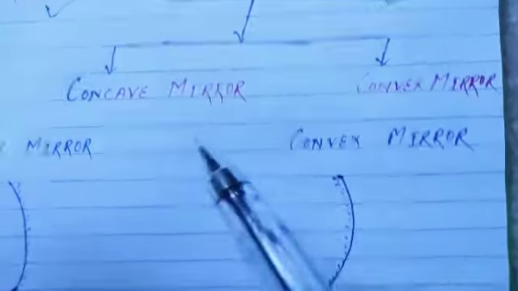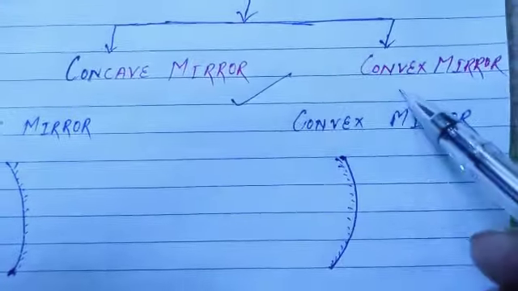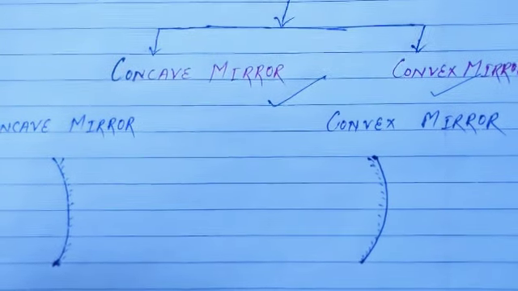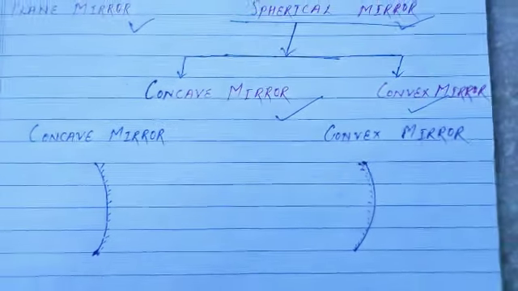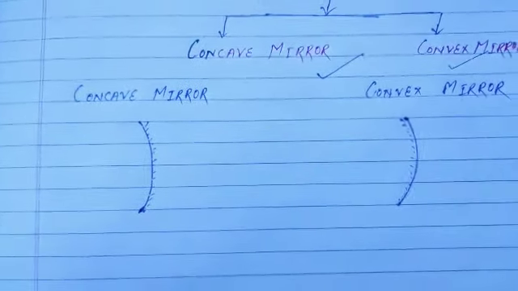And not only a mirror, it is a spherical mirror. Why? Because the surface is spherical, the surface is curved. So this is the difference between the plane mirror and a spherical mirror. And if we divide the spherical mirror also, we will have two kinds of mirror: concave mirror and convex mirror. There is a very small difference between concave mirror and convex mirror.